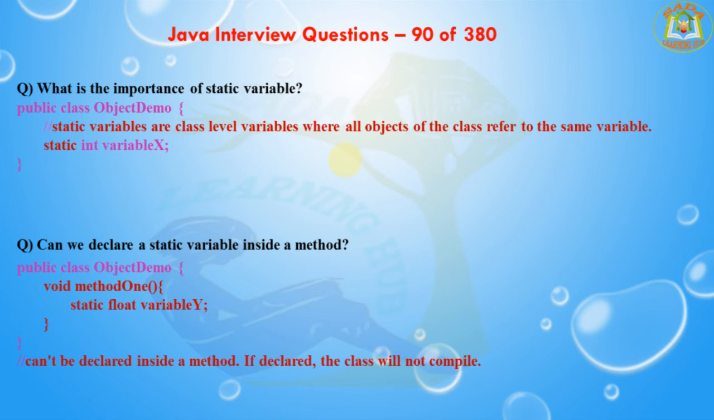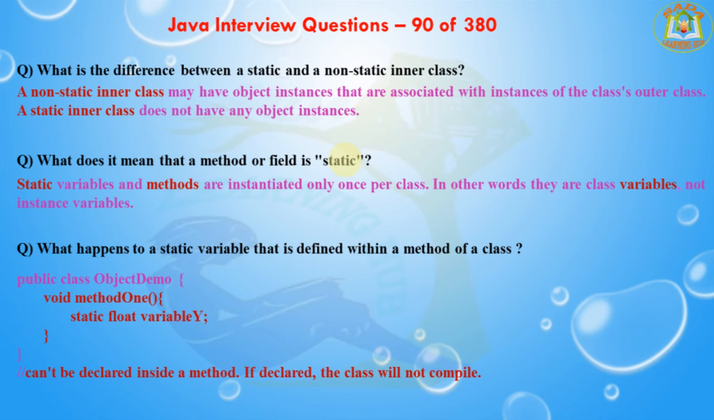The next question is, what is the difference between static and non-static inner classes? A non-static inner class may have object instances that are associated with the instances of its outer class. A static inner class does not have any object instances. If you see here, a non-static inner class may have object instances associated with instances of the outer class. A static inner class does not have any object instance.